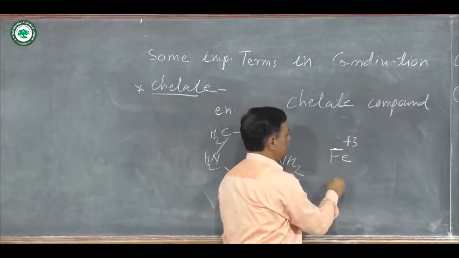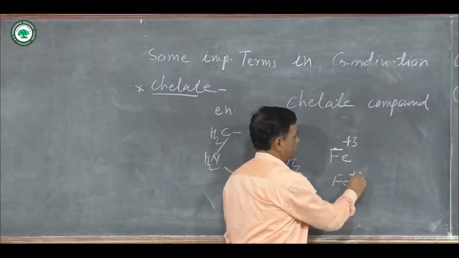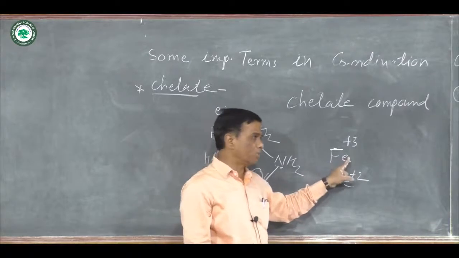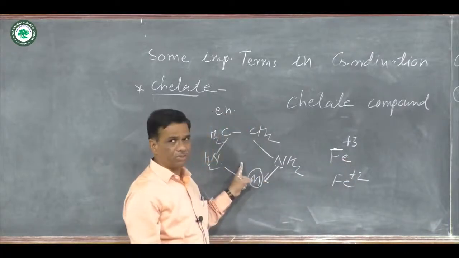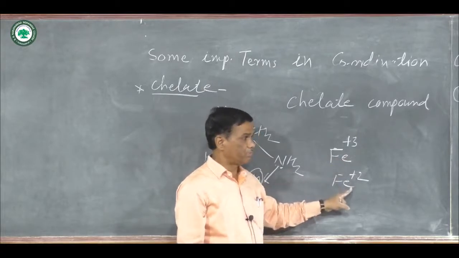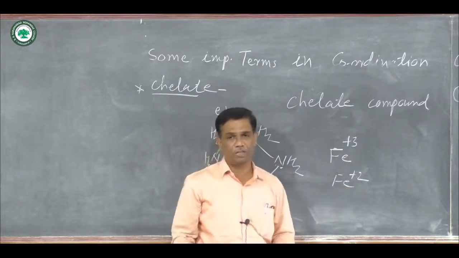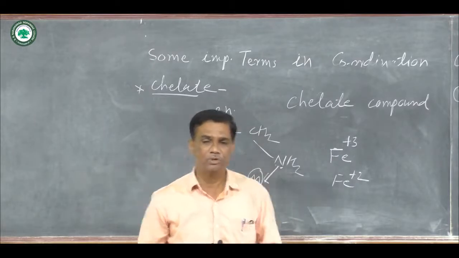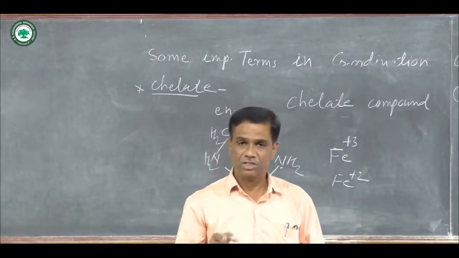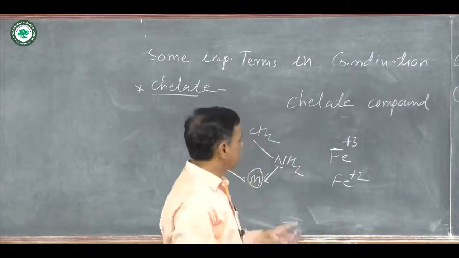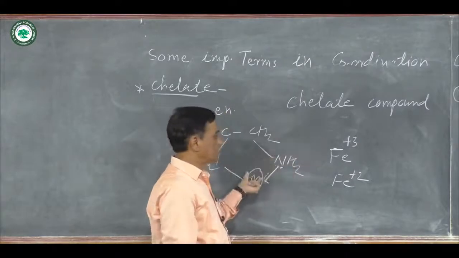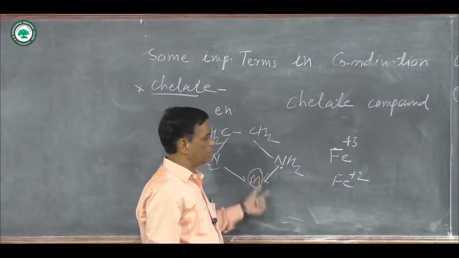Here, Fe3+ and Fe2+. Fe3+ has the higher oxidation state, and therefore when a heterocyclic ring is formed, Fe3+ forms a more stable compound as compared to Fe2+. And these are some important points of chelation, chelating agents, and some important characters of chelate compounds. And this is the example for the formation of a chelate compound.